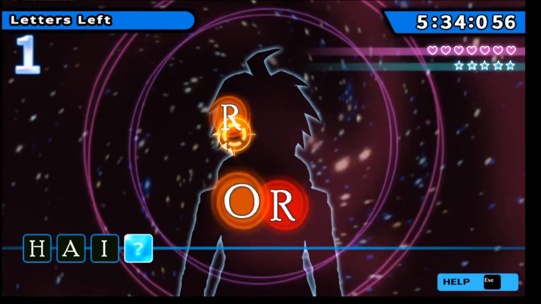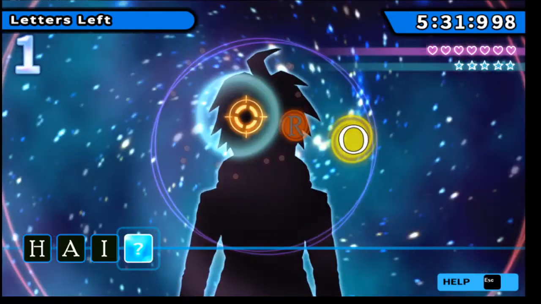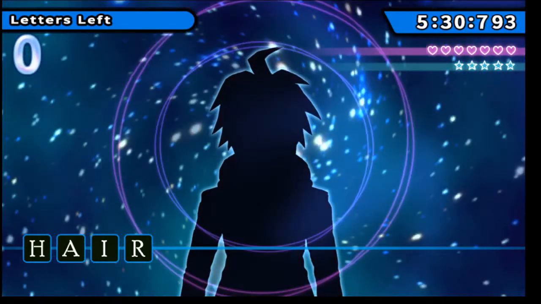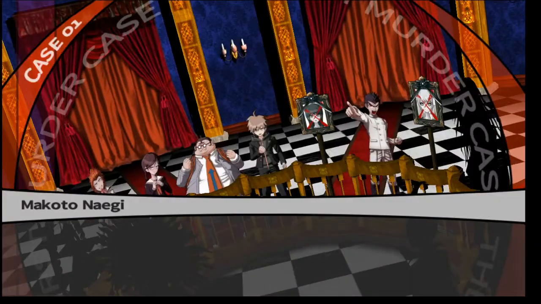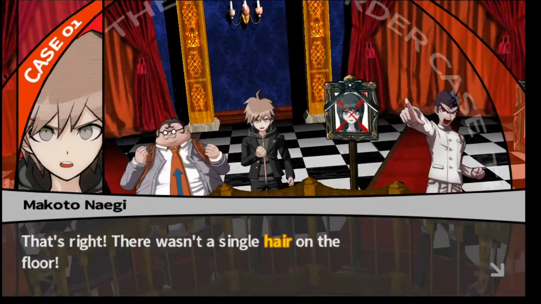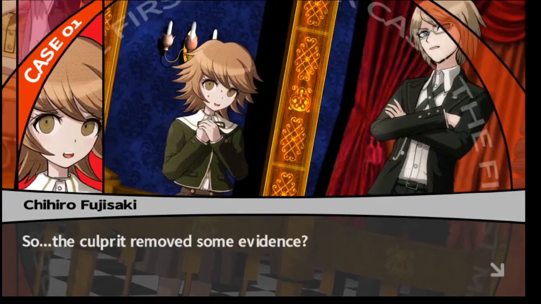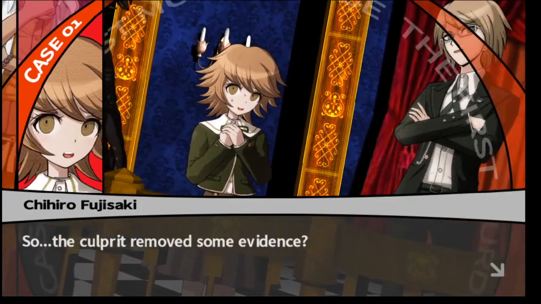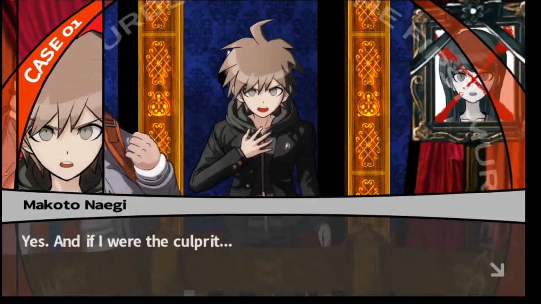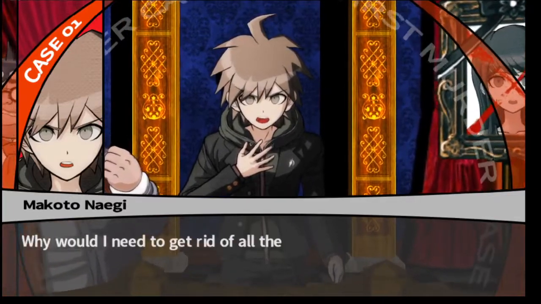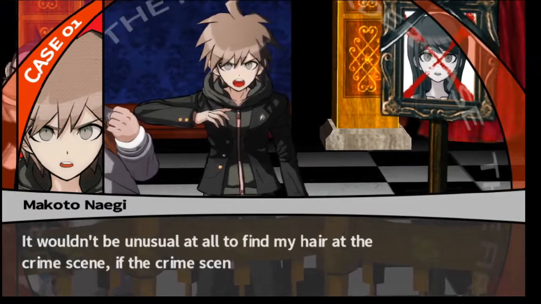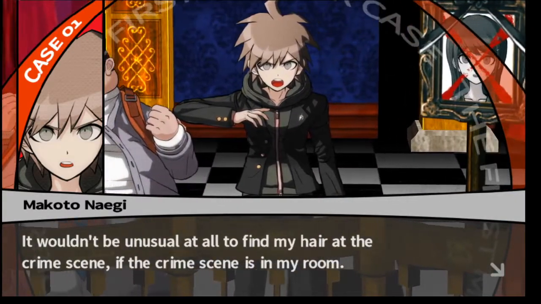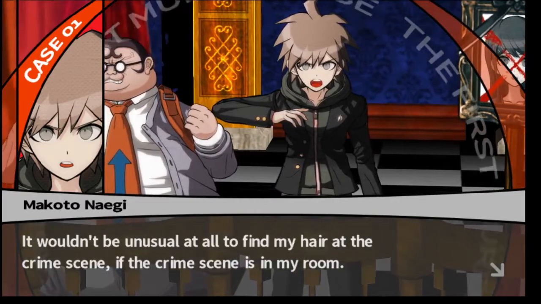What was missing from the scene that should have been there? Now I understand what's going on. That's right. There wasn't a single hair on the floor. So, the culprit removed some evidence? Yes. And if I were the culprit, why would I need to get rid of all the hair in my own room? It wouldn't be unusual at all to find my hair at the crime scene if the crime scene is in my room.